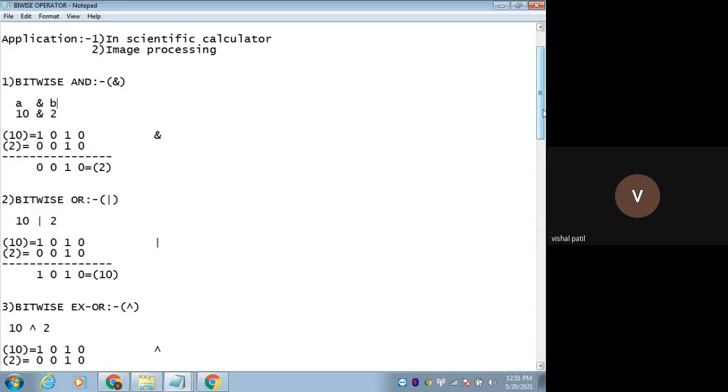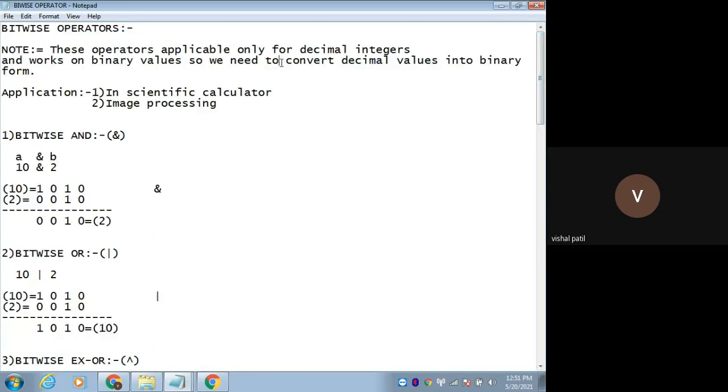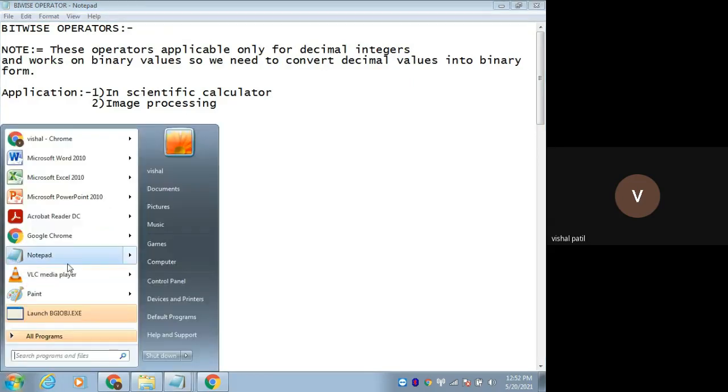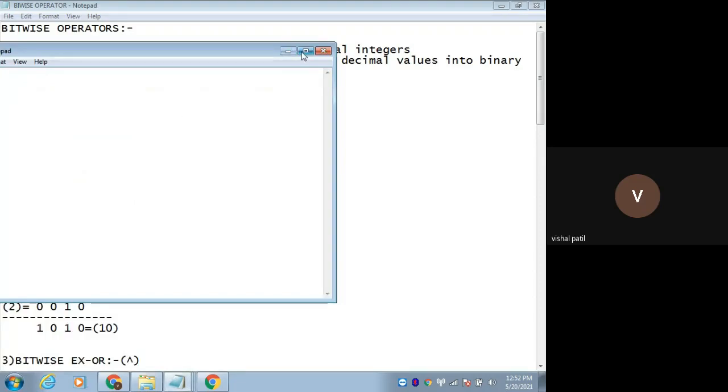As I told you, it works on binary values, so we need to convert these decimal numbers 10 and 2 into binary form, because the bitwise operator works on binary values. How to convert 10 into binary form? Just remember this shortcut.